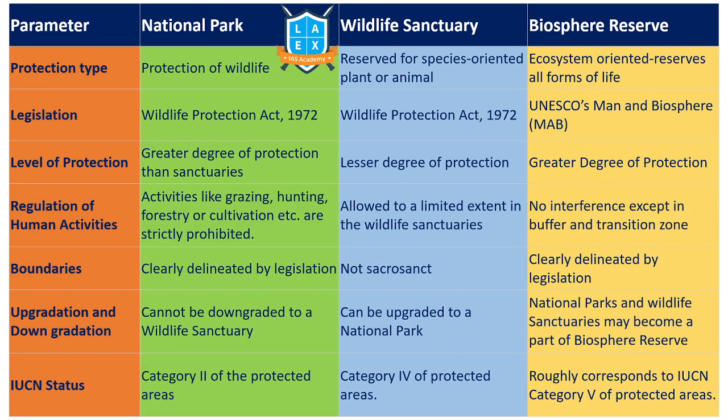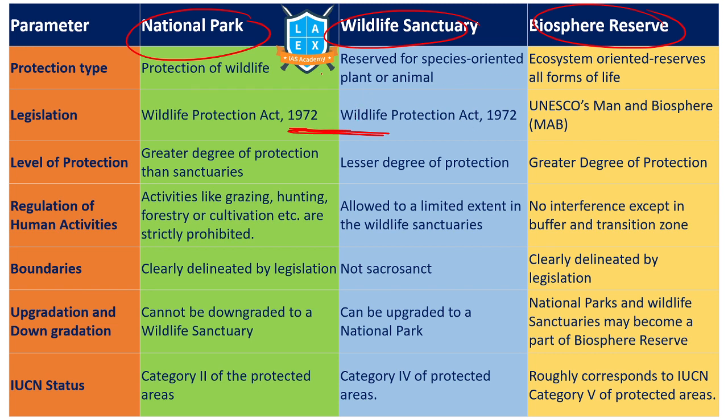Before going through the list of national parks, let us compare important protected areas in India. National park, wildlife sanctuary, biosphere reserve. These three are important protected areas. Other areas are also there, but comparatively these three are important for us. National parks and wildlife sanctuaries are recognized under this particular act called Wildlife Protection Act 1972.